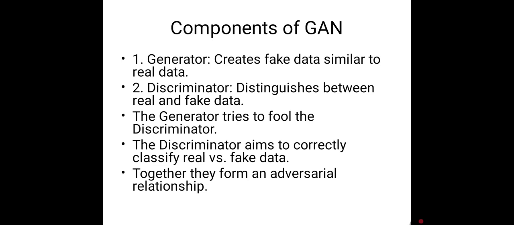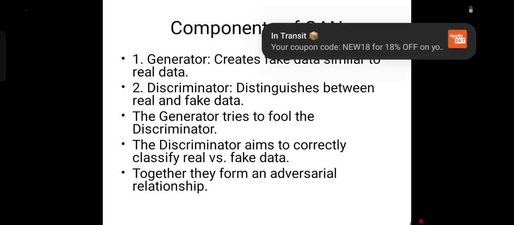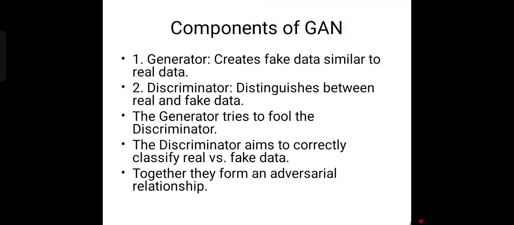And the components of GAN, there are two main components. First one is the generator, second one is the discriminator. So the generator creates fake data that mimics the real data set. It learns the patterns from the training data and tries to produce samples that appear real. And the discriminator acts like a judge. It distinguishes between the real data and the fake data produced by the generator. So the generator tries to fool the discriminator and the discriminator tries to correctly classify. This adversarial relationship is the reason behind the name Generative Adversarial Network.